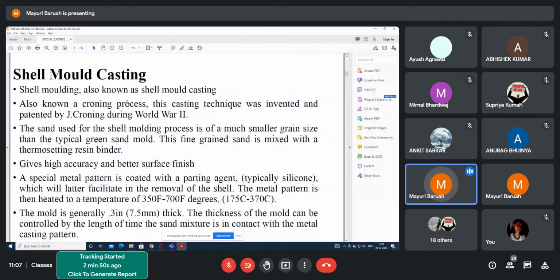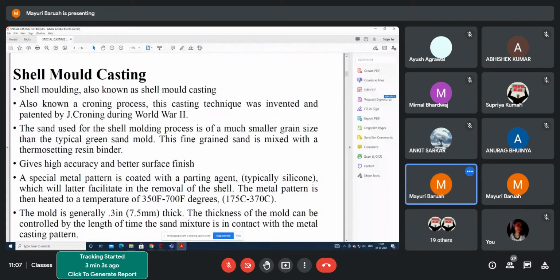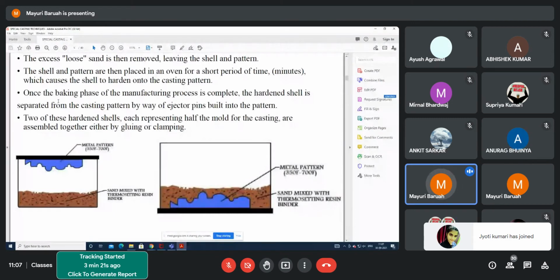Now coming to shell mold casting, what you do in shell molding, here you have a good surface finish and very close tolerance. So this is the process. Shell mold casting is preferable when such parts should be made.